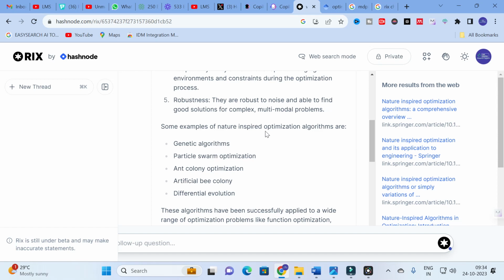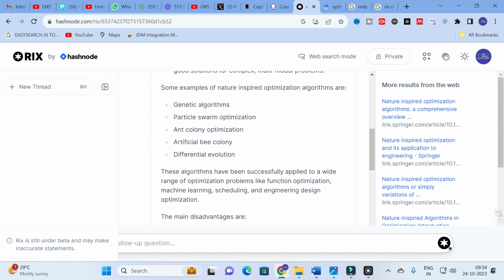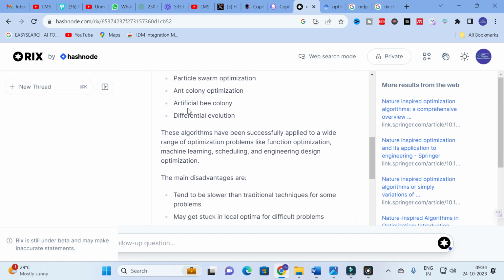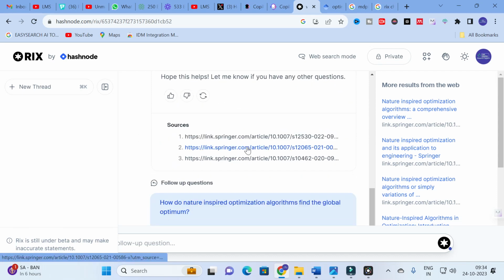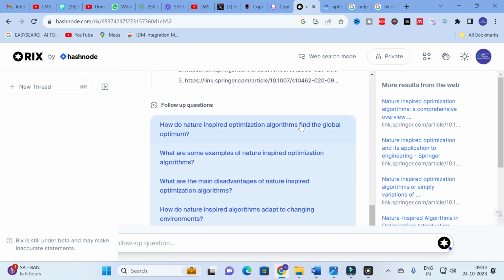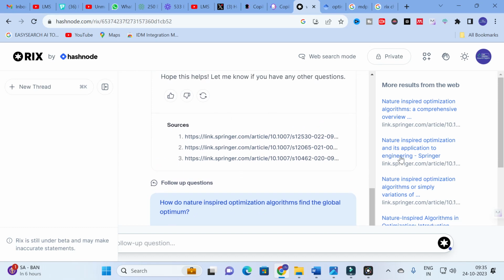Some examples are genetic algorithms, particle swarm optimization, ant colony optimization, artificial bee colony, differential evolution, etc. It will generate disadvantages also, and the important thing is it will give the sources.